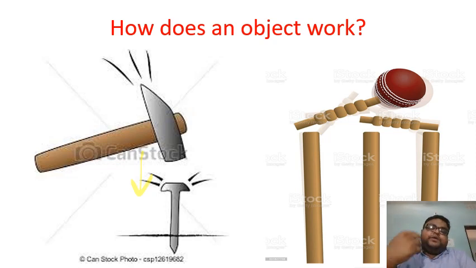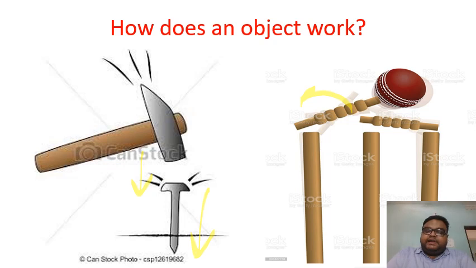So students, we see that when a raised hammer is falling onto a nail, it is pushing the nail inside the object, isn't it? And when this ball is touching this stump, this ball has kinetic energy, right? And this stump has potential energy. It is just sitting there, right? So this ball changes what? This ball transfers its kinetic energy to these bales, and these bales fly off, right?